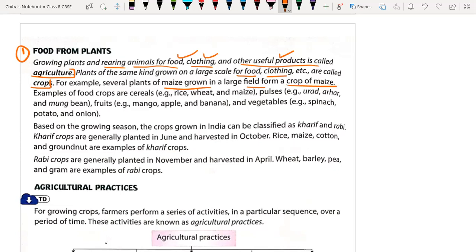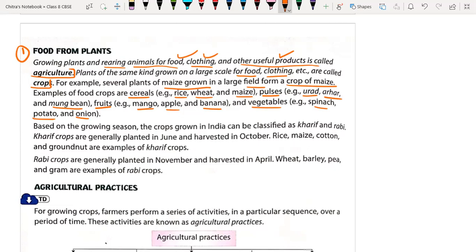Okay, for examples of food, we have the cereals like rice, wheat and maize, etc. In pulses we have urad, arhar and moong beans, which are cultivated on a large scale. For fruits, we have mango, apples and bananas, produced on a very large scale. Even vegetables like spinach, potatoes, onion, chili, tomato, cabbage, brinjals, etc. are grown on a large scale in a crop field.